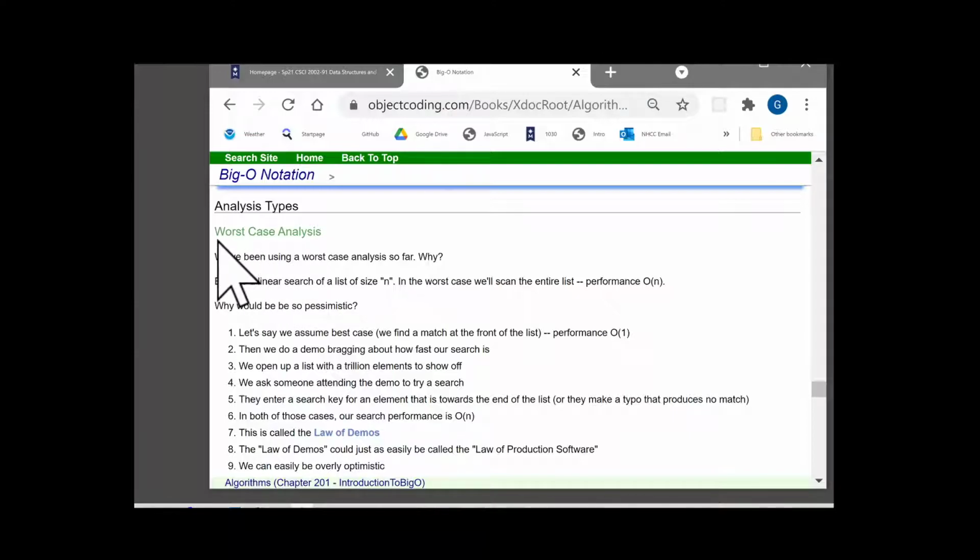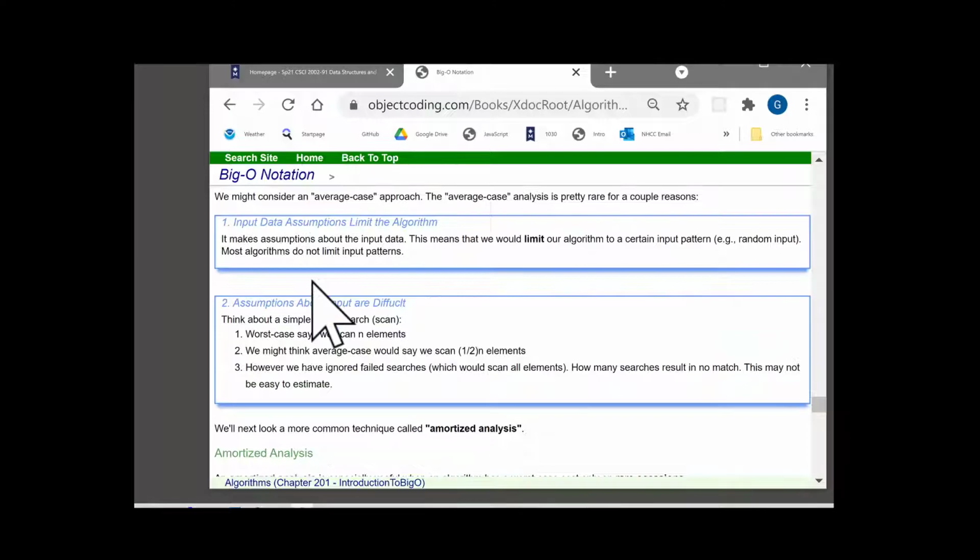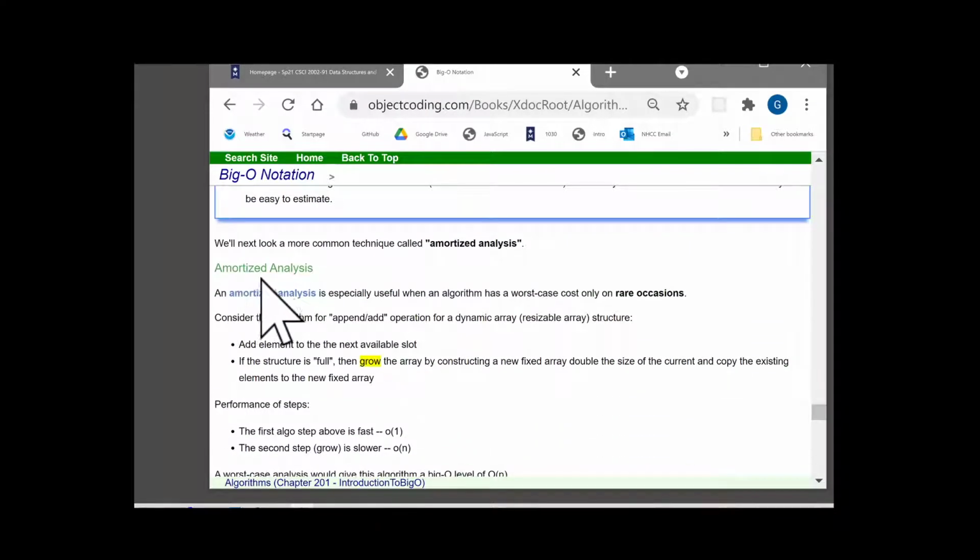We're doing a worst case analysis. This kind of justifies it, but we also look at average case and even a better analysis type here that is used if the worst case is on rare occasions. So we ran into that actually on the dynamic array when we had to grow the array, right? Increase the array. That was done rarely.